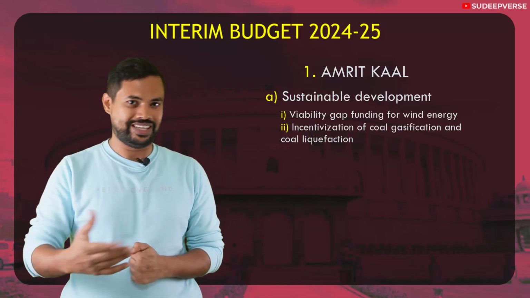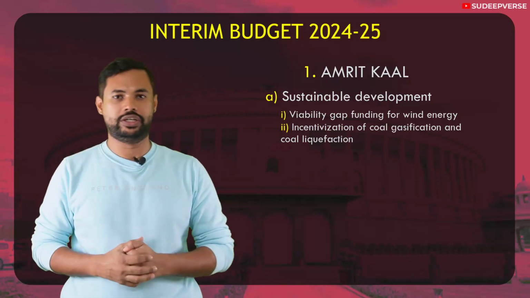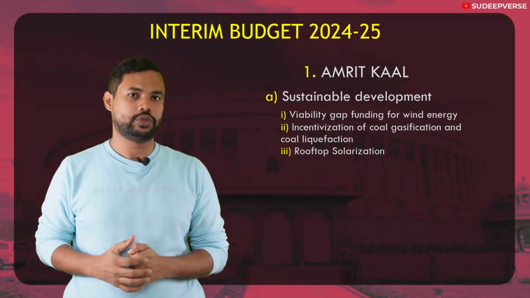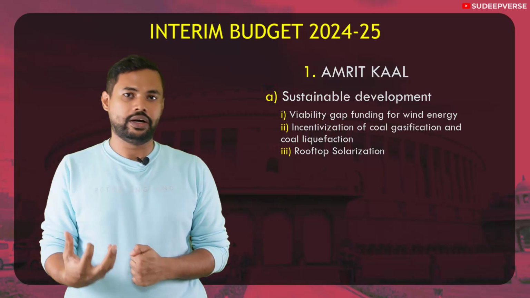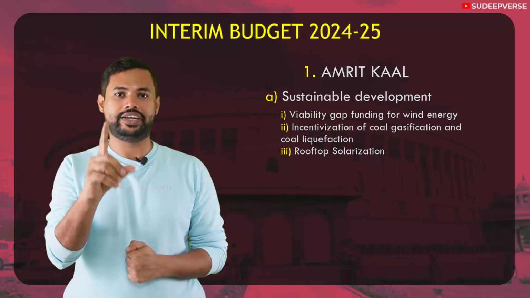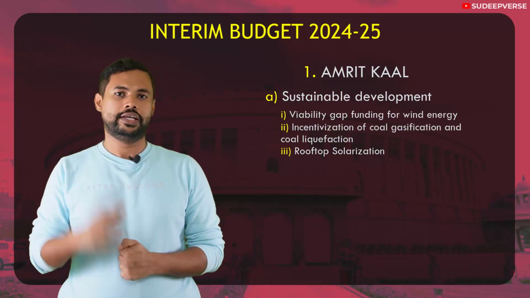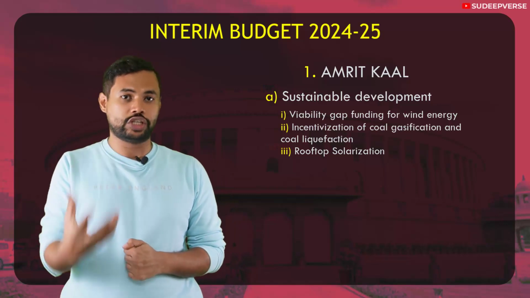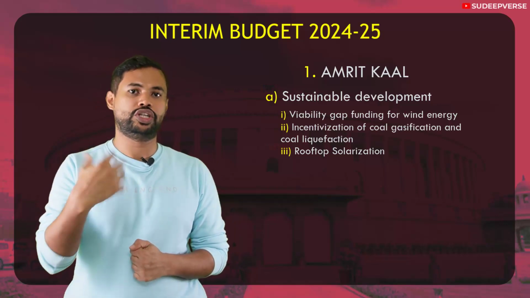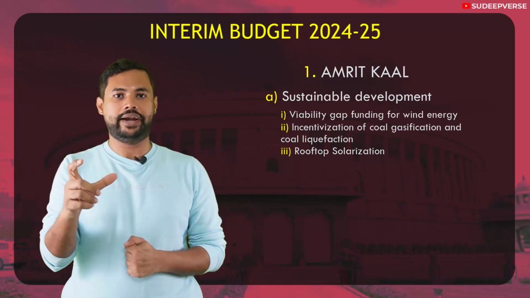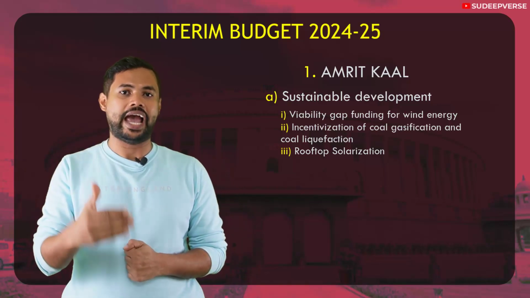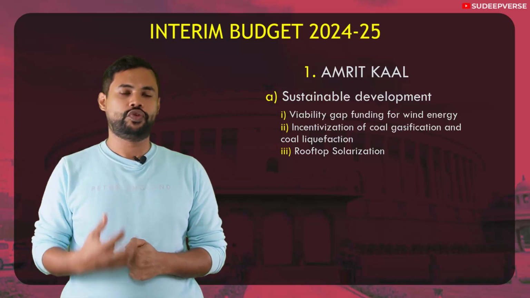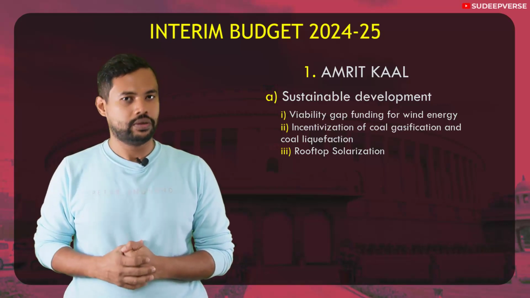The third project that was recently announced by our Prime Minister is also mentioned in this sustainable development, and that is rooftop solarization. Rooftop solarization is an idea that will help every household. The target is 1 crore households. In these 1 crore households, every household will get 300 units of free electricity. The excess energy generated can be distributed to the distribution companies, and this will help in 15 to 20,000 annual savings in every household. That is the advantage of rooftop solarization, which is also known as Suryodaya Yojana.